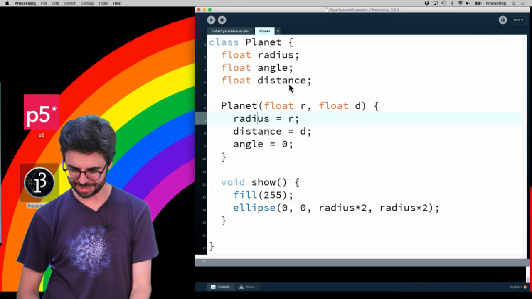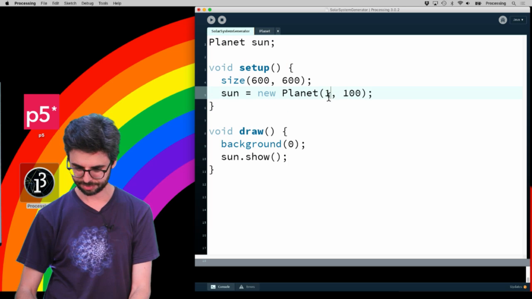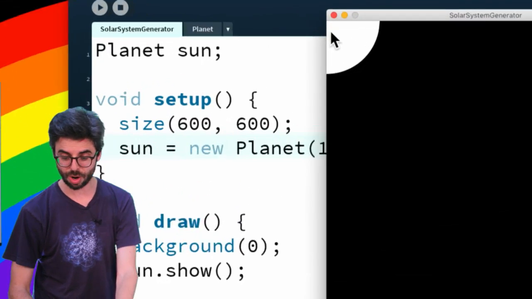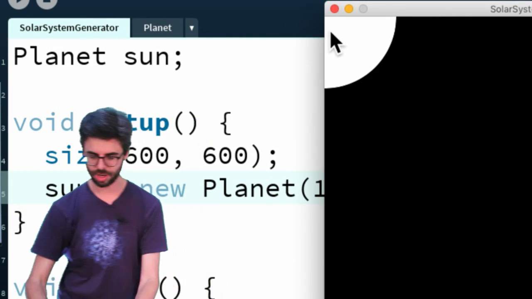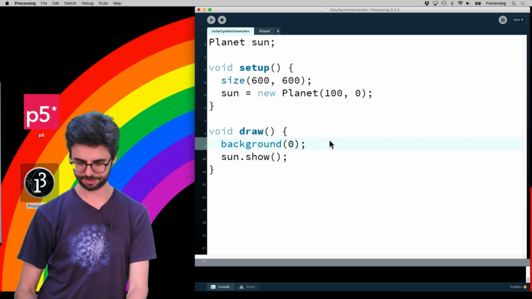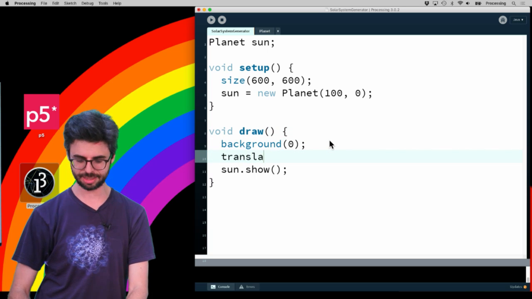And what am I missing? Distance should be 0. Radius should be 100. There we go. Now notice where it is. It's in the top left. So I want my sun to be in the middle of the window. So I'm going to start by saying translate width divided by 2, height divided by 2.